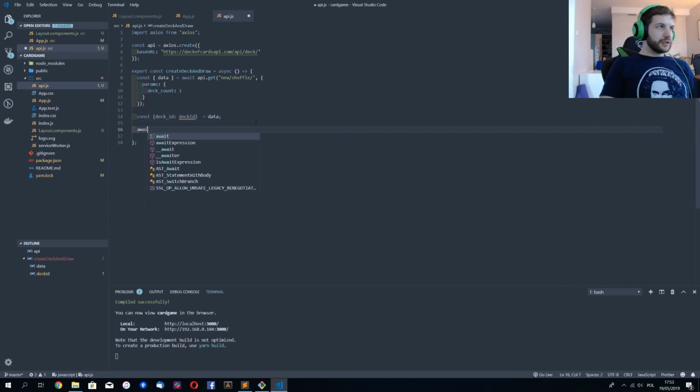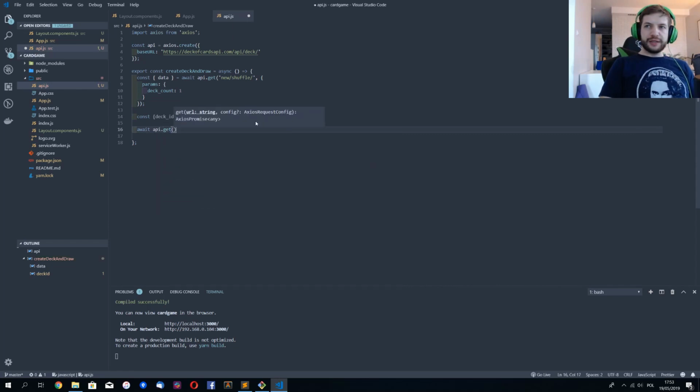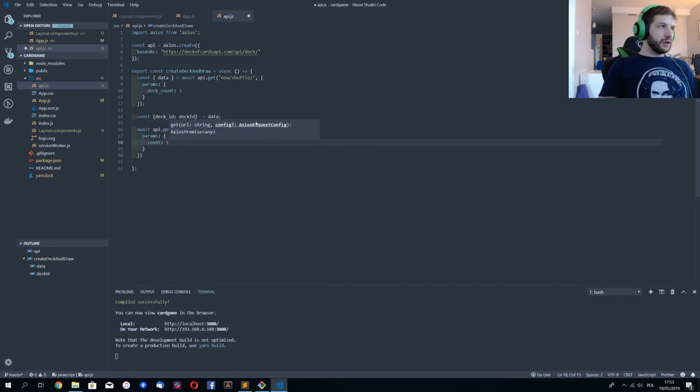And let's go with await, naturally. The API should get the information from the URL that is built from the deck ID, and it's under the draw URL. And I'll also say that I need only one card here. Okay, if you don't know what this syntax is, it's the string template literal from ES6 syntax.